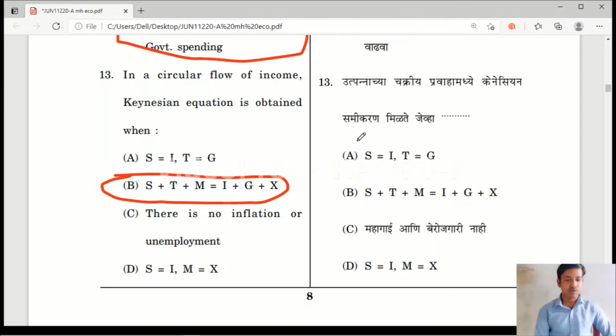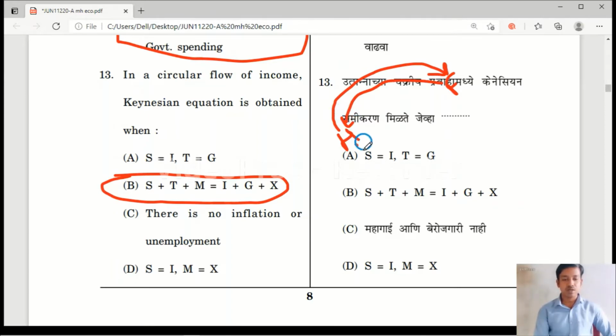Please remember about the circular flow of income. There are only two sectors in the circular flow: one is the household sector, another one is the firm sector. The household sector is the owner of factors of production, and it is going to offer factor services to the firm, and the firm will pay factor payments to the household sector.